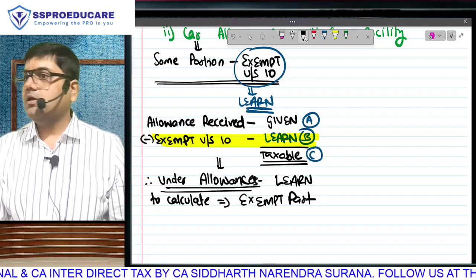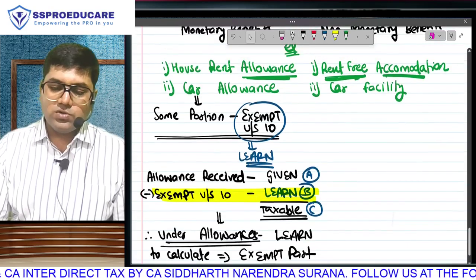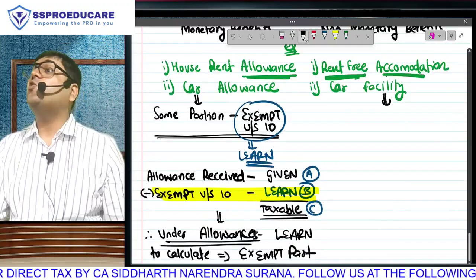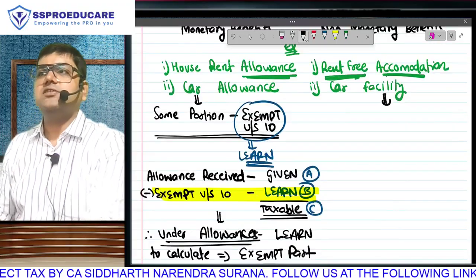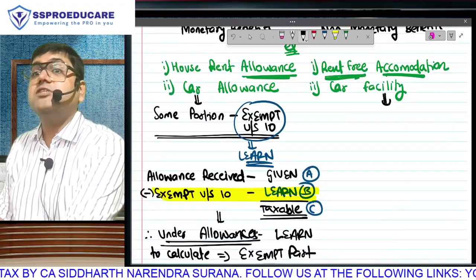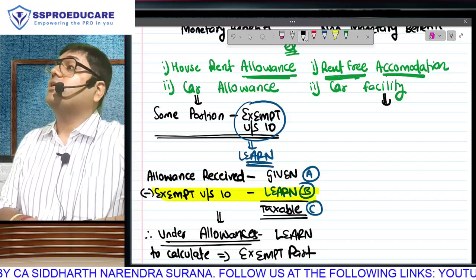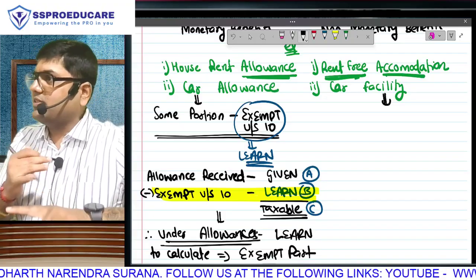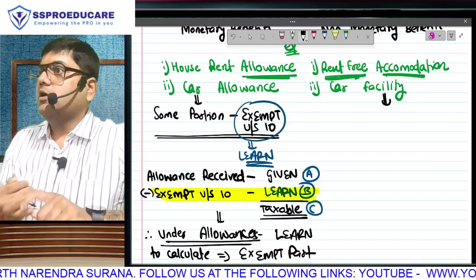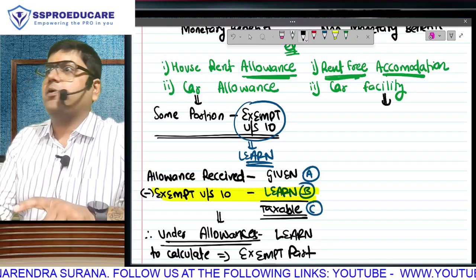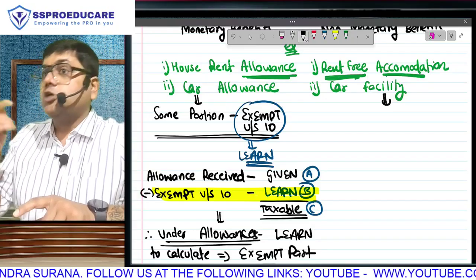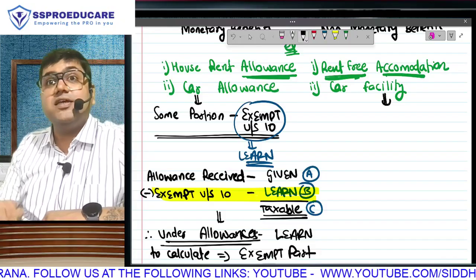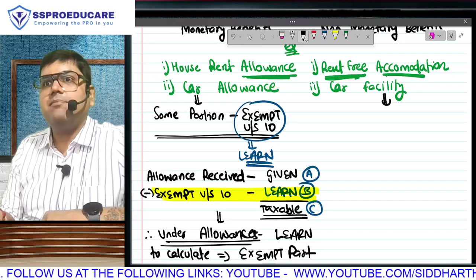Did everyone understand? And the moment we go on to the second part of the chapter, that is perquisites, please understand, here there is no amount received. Here the benefit is received in kind. Have you all understood the concept here? If the boss does not give me the house, then I will have to pay rent from my own pocket. If the boss does not give me the car, then I will have to pay for the fuel, driver, etc. from my own pocket. So because of the boss, I don't have to incur all these expenses, and the savings that I have made will become my taxable amount.